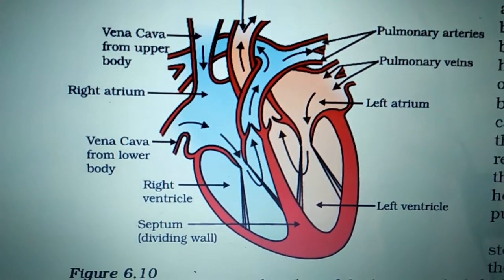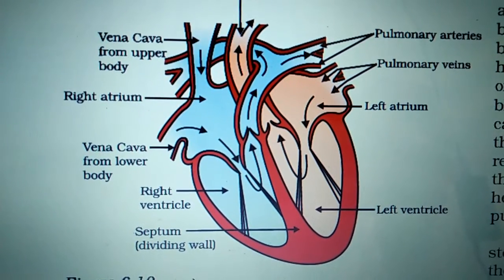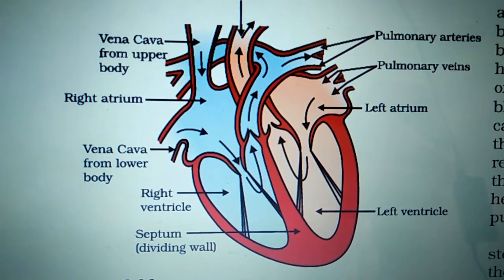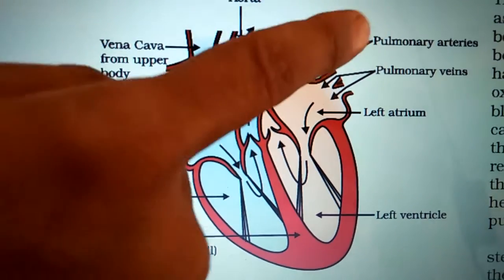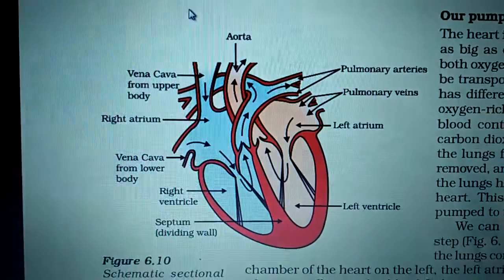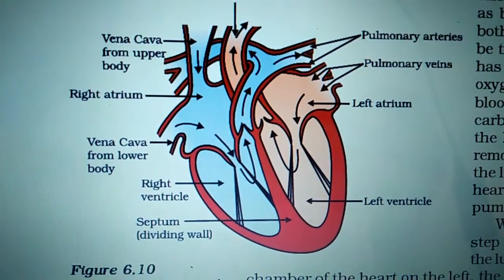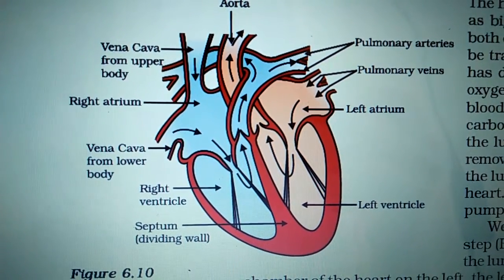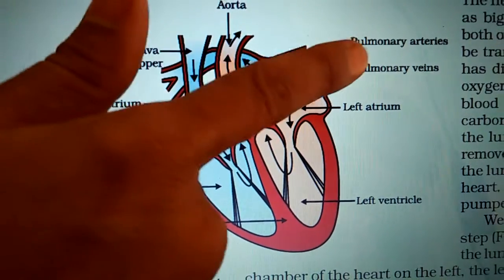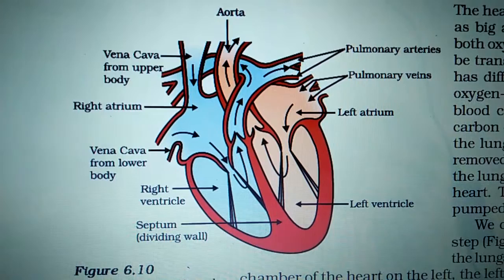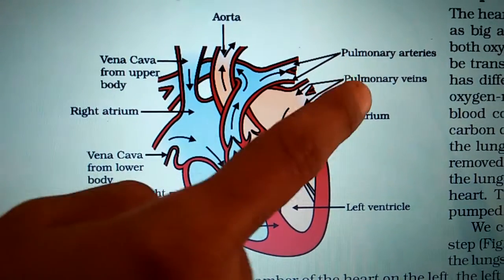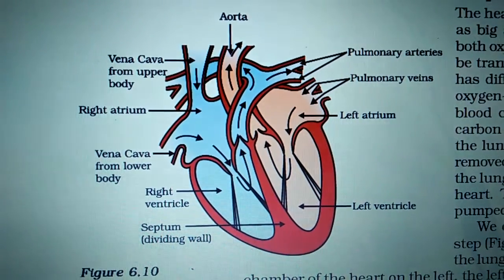Now basically veins carry deoxygenated blood and arteries carry oxygenated blood, but there are two opposite cases. One is called the pulmonary artery and the second one is called the pulmonary vein. All other arteries carry oxygenated blood, but the pulmonary artery carries deoxygenated blood. All other veins carry deoxygenated blood, but the pulmonary vein carries oxygenated blood.